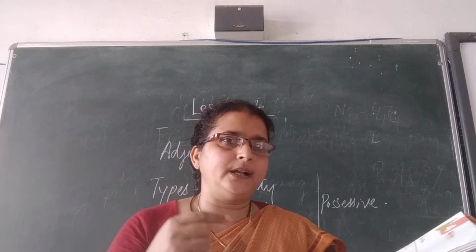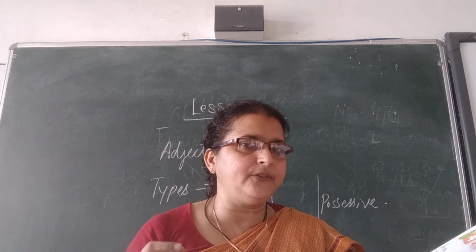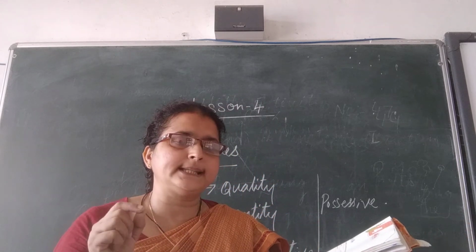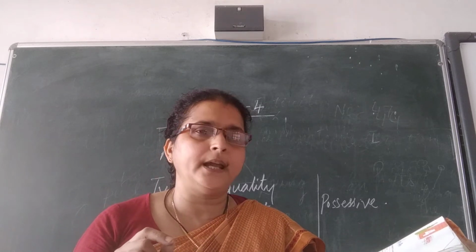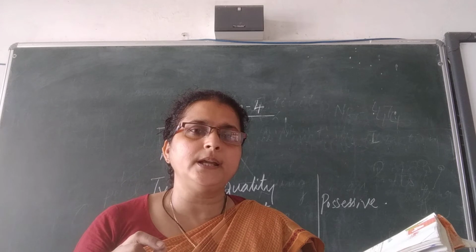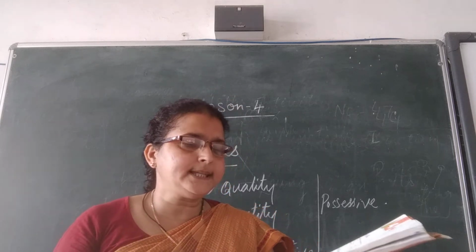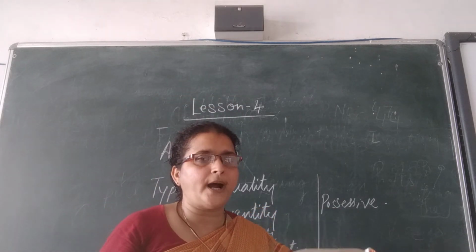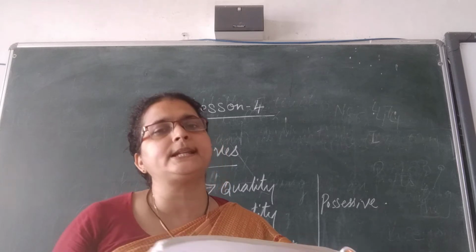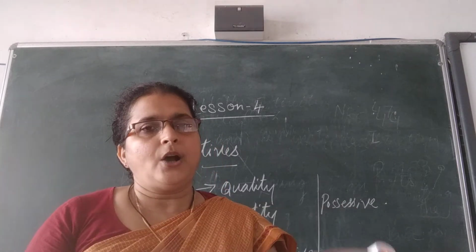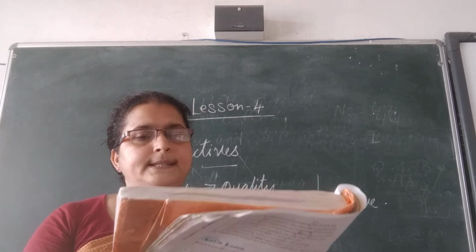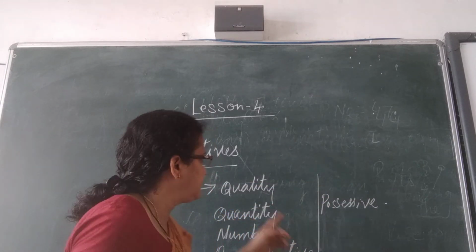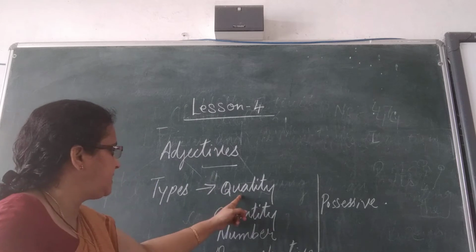So again we will just revise what an adjective is. An adjective describes and gives additional information about a noun or a pronoun. Now the next comes the types of adjectives. How many types of adjectives are there? Six types.